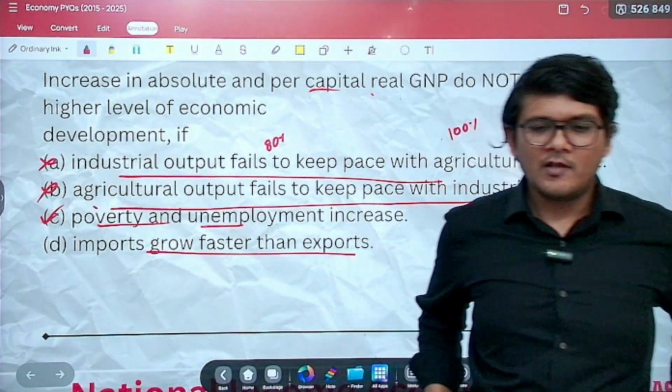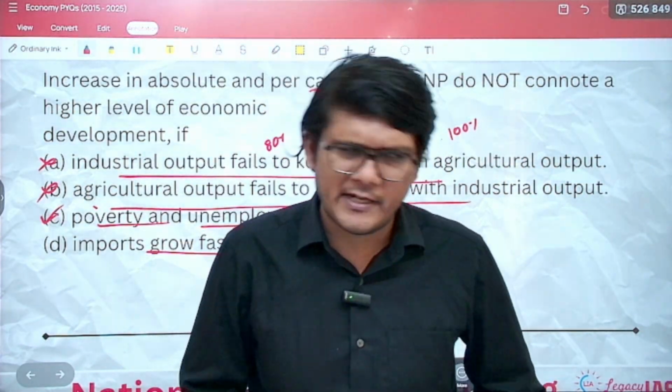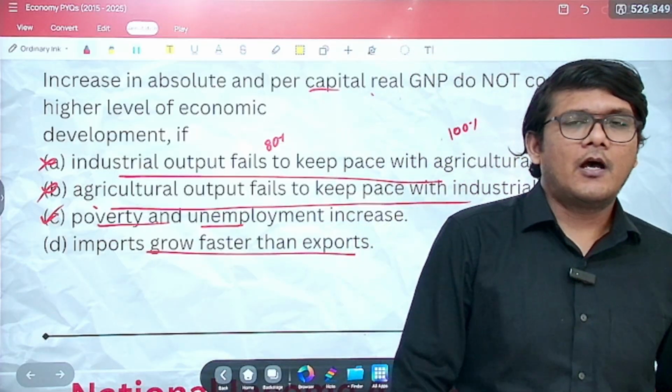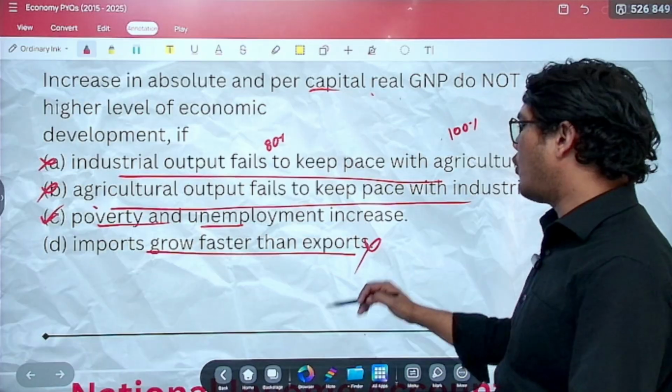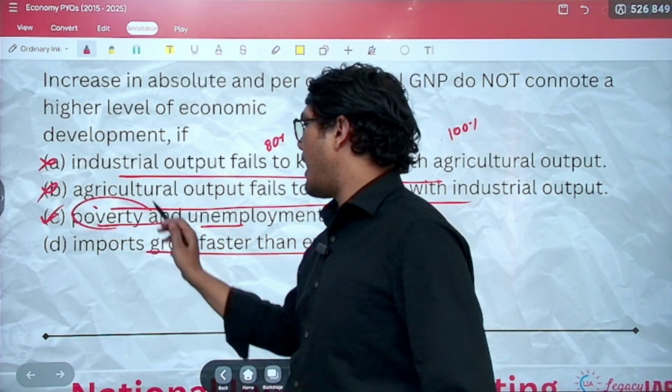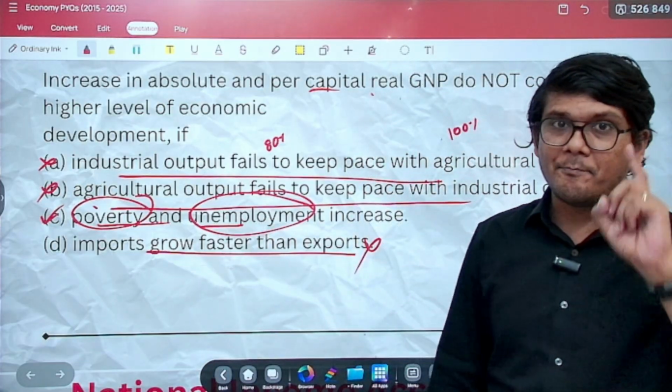Doesn't matter. The country can be quite rich, so it imports more and more. It has foreign exchange. It might have an international currency also. So all this is not relevant. Poverty, and the simple thing should be poverty, unemployment. All these things are related to the development of the country.